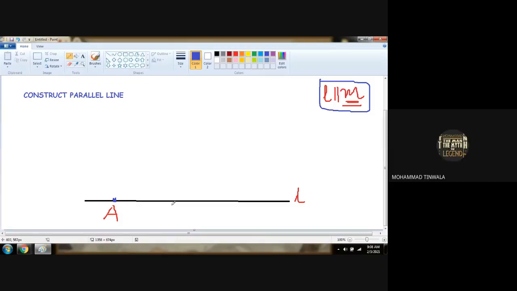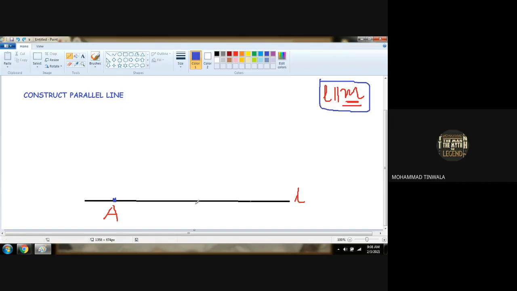We can take point A anywhere on line L, anywhere. You can take it here, here, here, anywhere you like, but it should be on line L. It should not be above or below line L. Point A should be on the line. Is it clear?